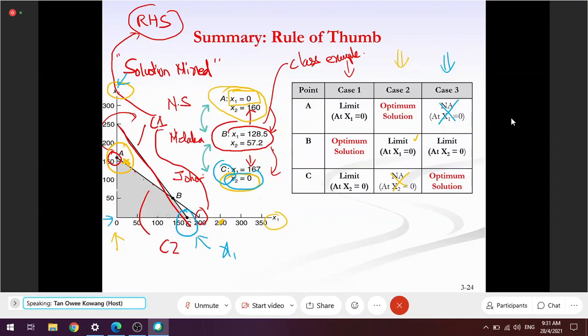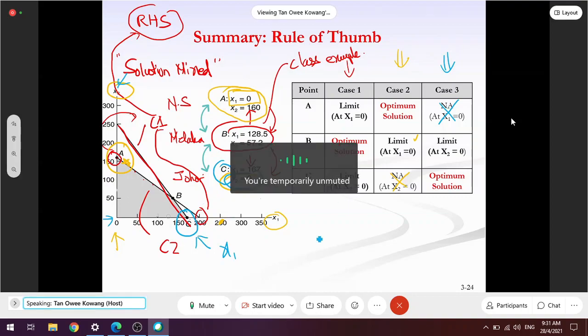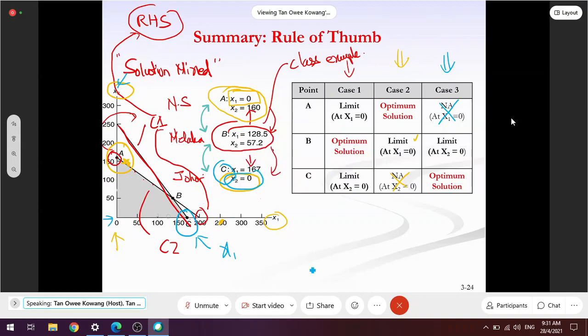Understand? Recap. If the optimum solution is at B, you have 2 limits. How to find the 2 limits? Look at another constraint: the intercepts of the other constraint at x1 and x2 become your limits. We don't know which one is upper and which one is lower, so we calculate and then we decide. This is the class example that we did.